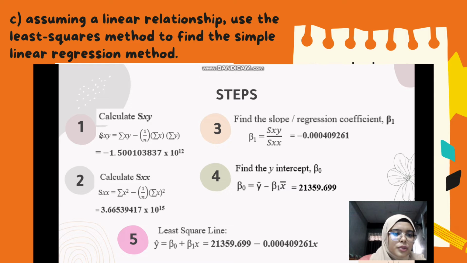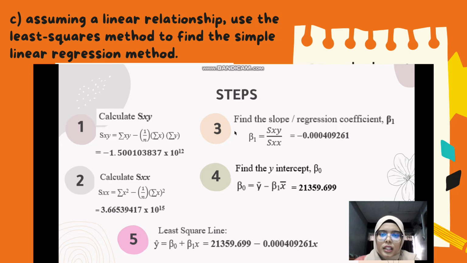The formula that we use is Sxy equal to sum of xy minus 1 over n times sum of x times sum of y. And this is the answer that we get to find the Sxy. For the second step, calculate the Sxx. Sxx equal to sum of x to the power of 2 minus 1 over n times the sum of x, to the power of 2, and this is the answer that we get.